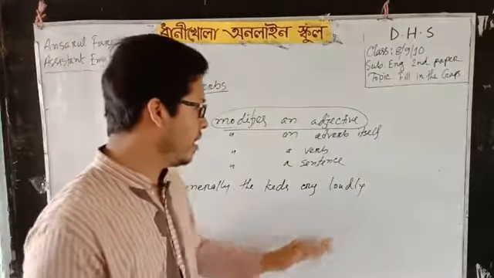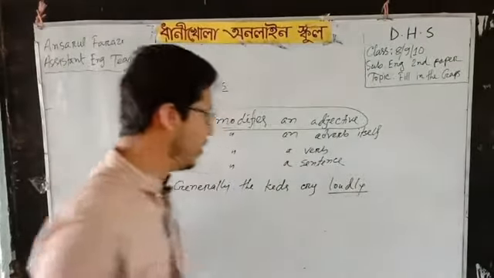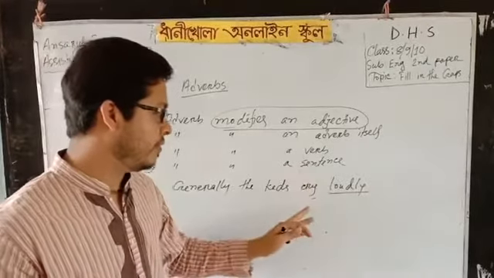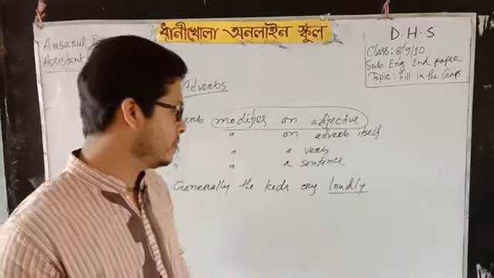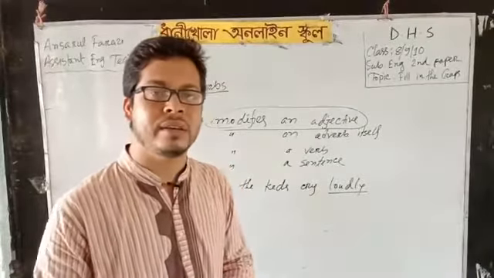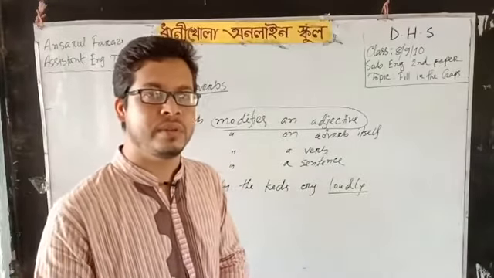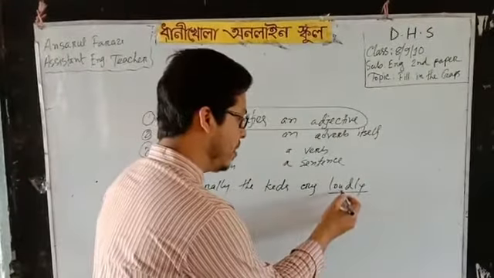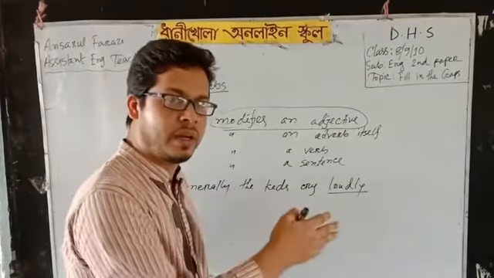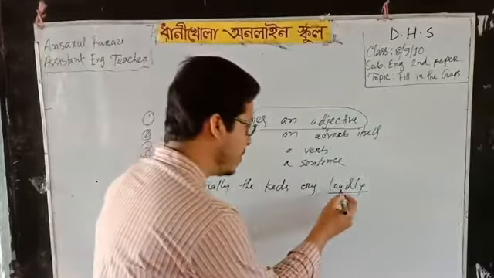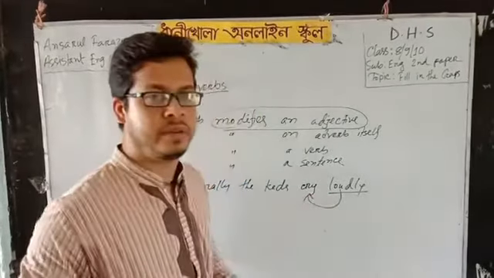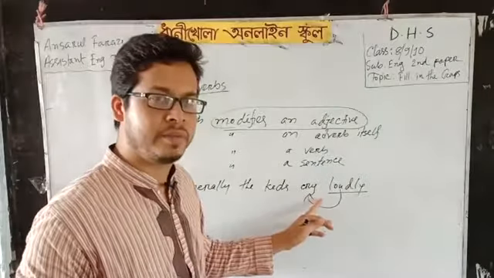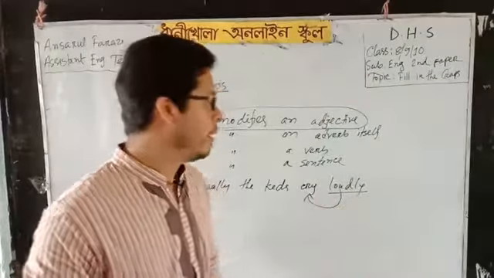The kids cry loudly. So here, loudly, if I ask a question to the verb, how do the kids cry? Then what does the reply come? The reply comes, the kids cry loudly. So, how cry? Loudly. So here loudly is modifying the verb. Here loudly, the adverb, is modifying the verb cry. That's why you have written here.